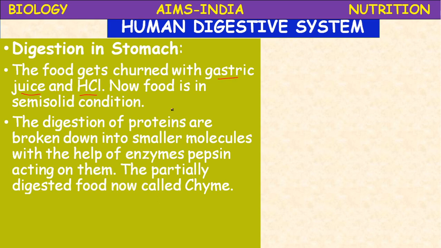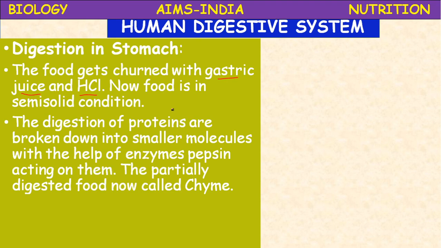So the digestion in the stomach: the stomach is a big muscular bag-like structure where the food is stored temporarily, and the food undergoes physical and chemical change in the stomach. There are different types of muscles present in the stomach, arranged in different manners: longitudinal muscles, circular muscles, diagonal muscles. These muscles contract and relax and are involved in a process called churning. The food gets thoroughly mixed with the gastric juice and HCl.